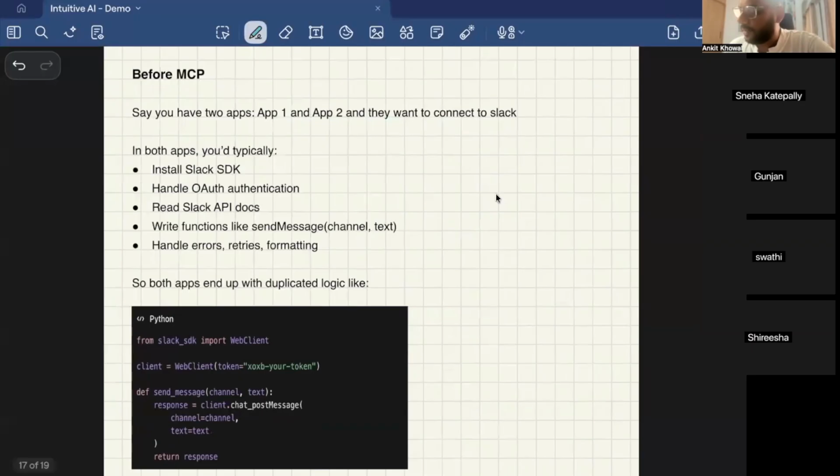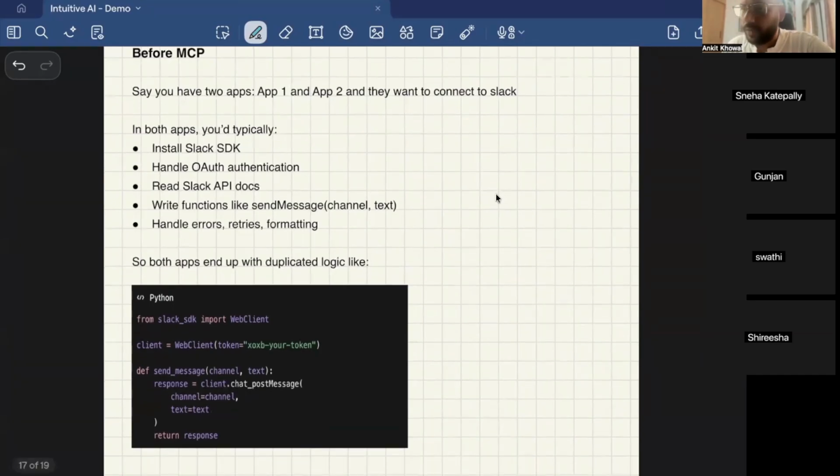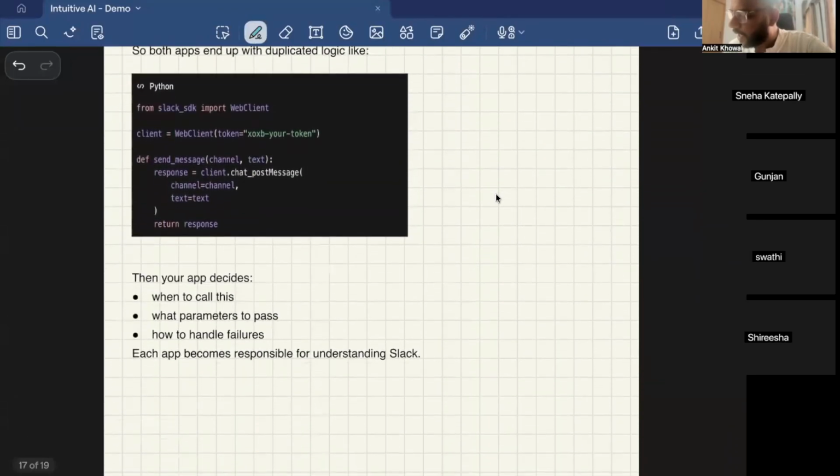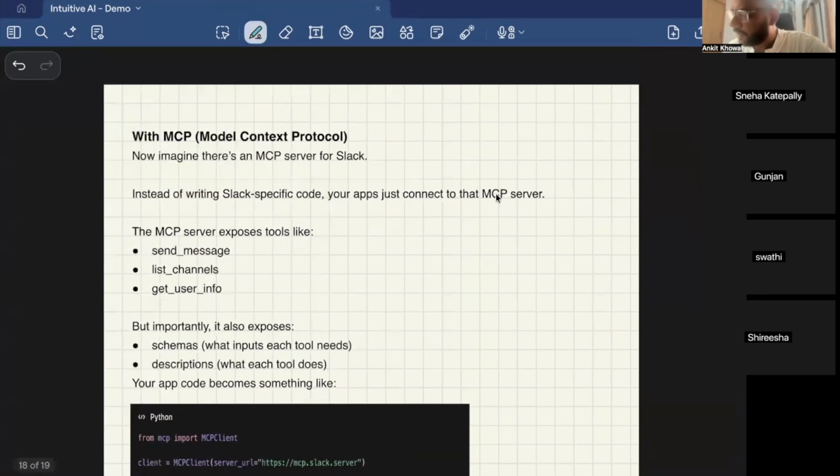So basically, let's take a code example of what an MCP server is. Let's say you had 2 apps, app 1 and app 2, and they want to connect to Slack to do something. In both the apps, you would typically install the Slack SDK, handle authentication, read Slack API docs, write functions, and handle errors. So both apps end up writing this duplicate logic. Then your app decides when to call this, what parameters to pass, how to handle failures, right? Each app becomes responsible for handling Slack.